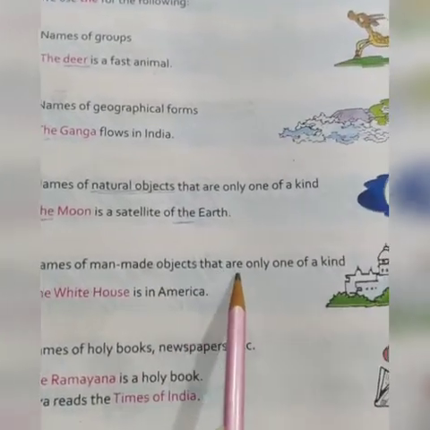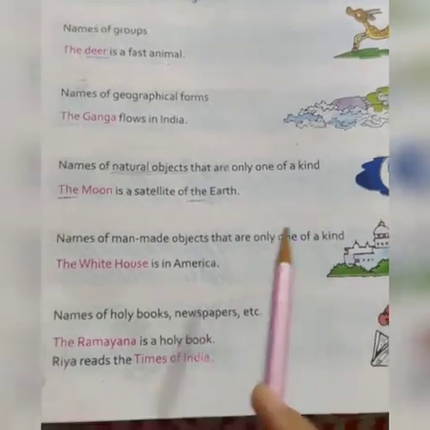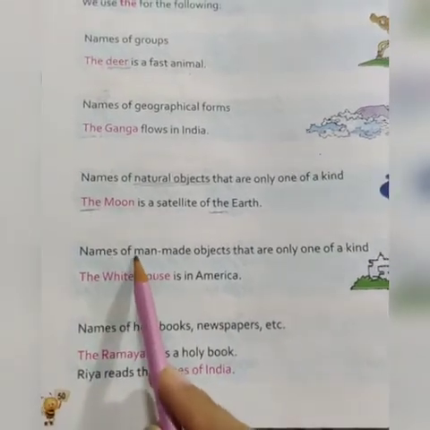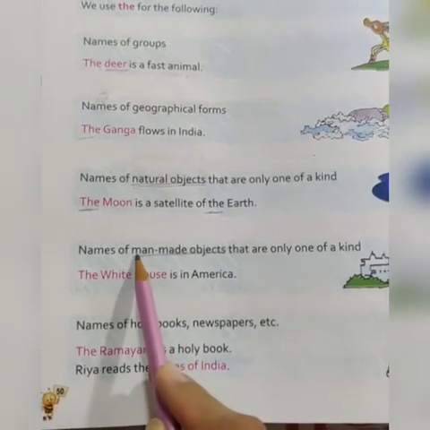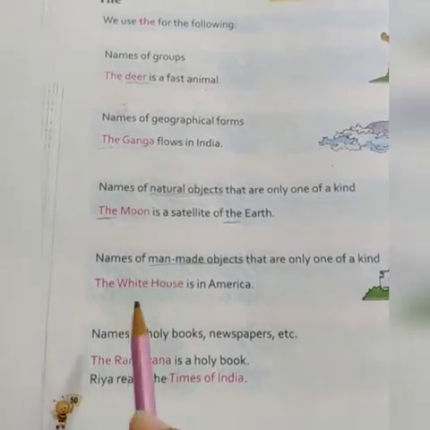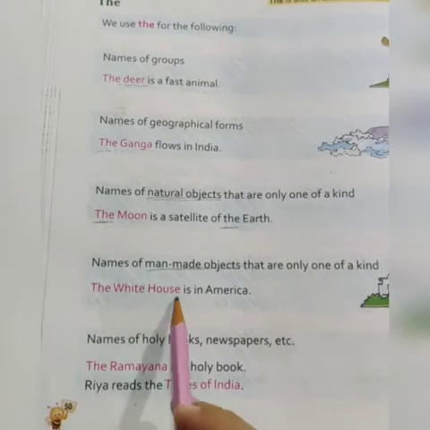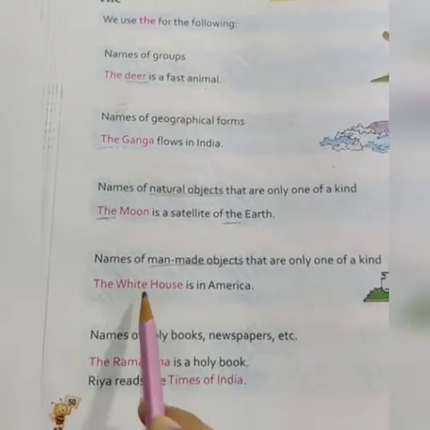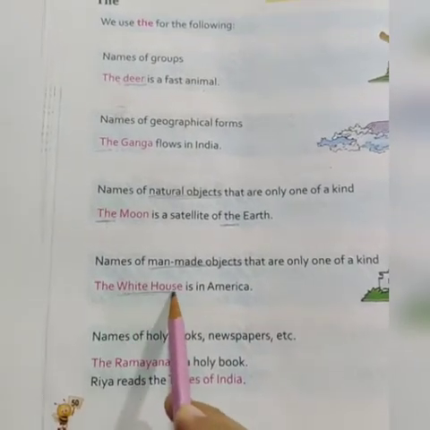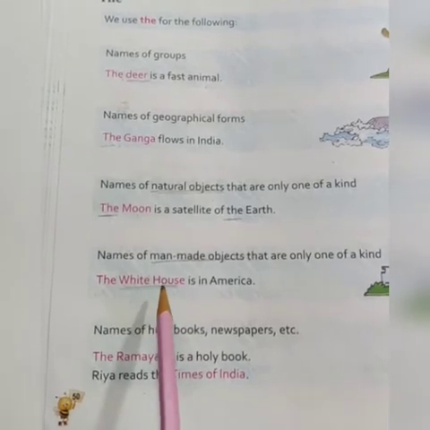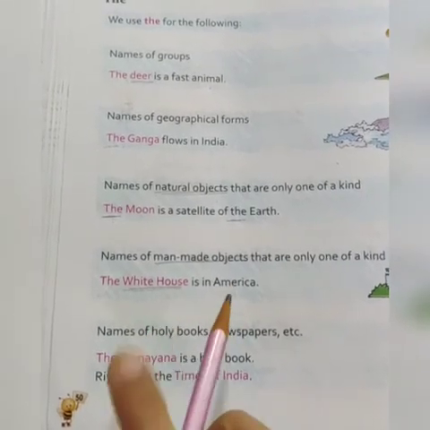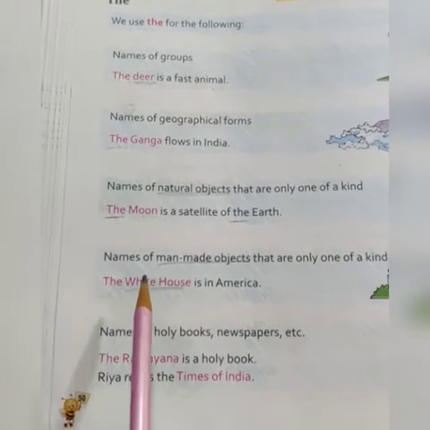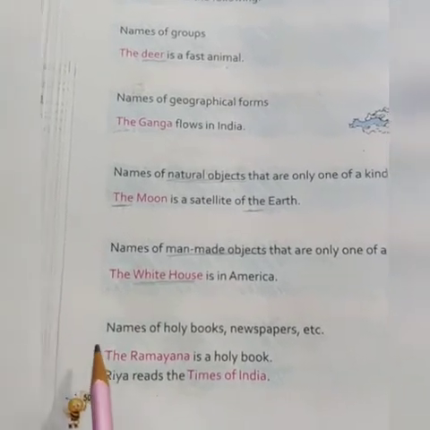Fourth, names of man-made objects that are only one of a kind. We also use the before man-made objects that are only one. For example, the White House is in America. The White House is only one. So we used the before White House. Like we can say that the Taj Mahal is in India. Taj Mahal is also only one. So we use the before Taj Mahal.